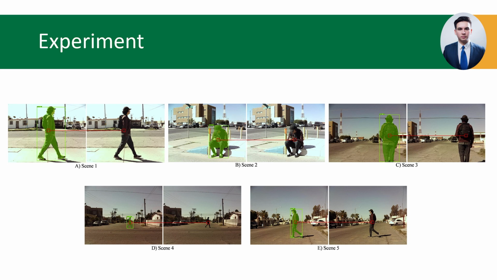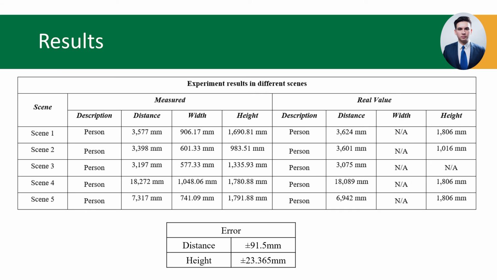To test our methodology, real-world images for the intended application were used. These images show 5 experiments performed in different scenes. In every scene, there is an object that the algorithm must detect, labeled as a person, and give the distance, height, and width. This table shows the results of the performed experiments.